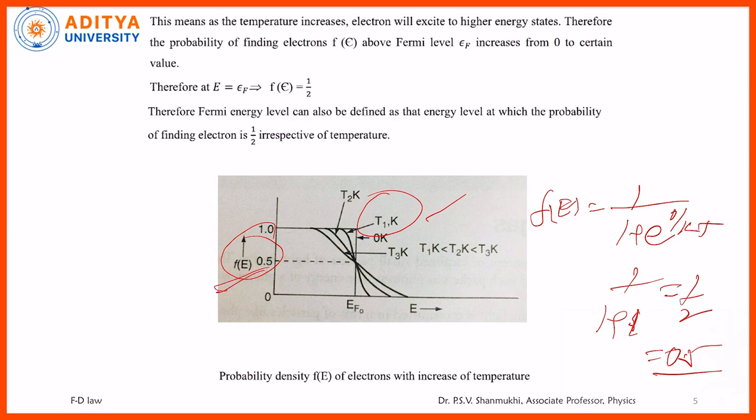That energy level is called the Fermi energy level. I am giving another definition for the Fermi level. The energy level at which the probability of finding the electrons is 0.5 irrespective of temperature, but other than 0 K, in metals. Again I am specifying in metals. So like that, these are the probability curves. Different probability curves we are getting at different temperatures, but all are passing through a single point, say C, that is called the crossover point. At this crossover point, f of E is equal to 0.5. This is the variation of the Fermi energy level with temperature.